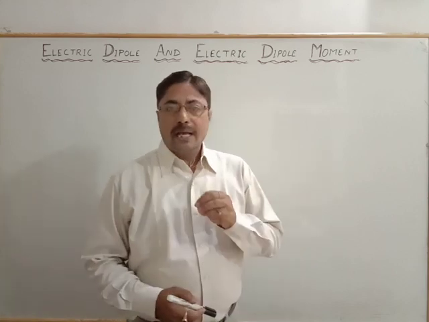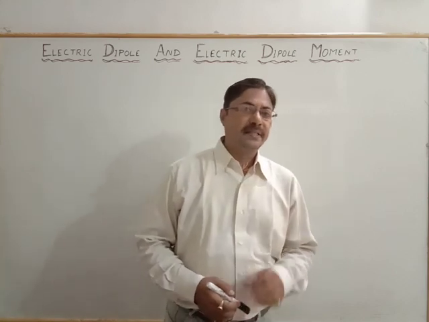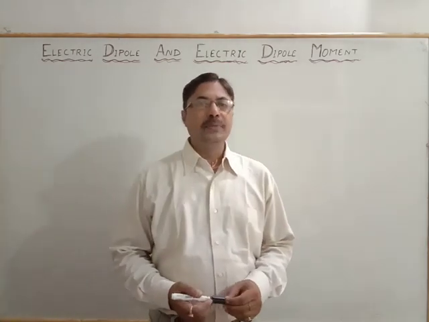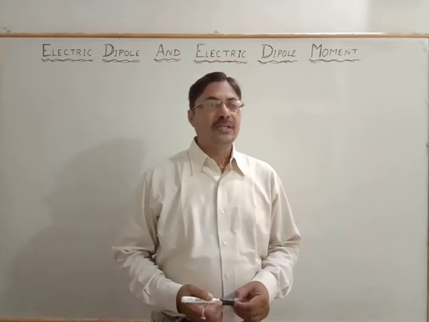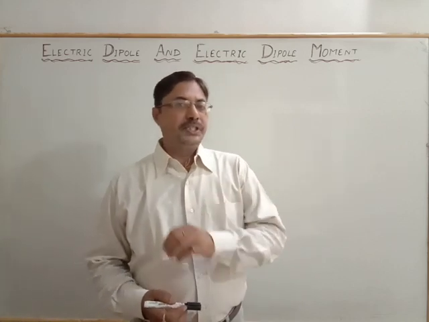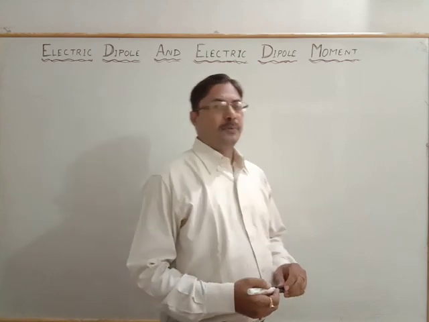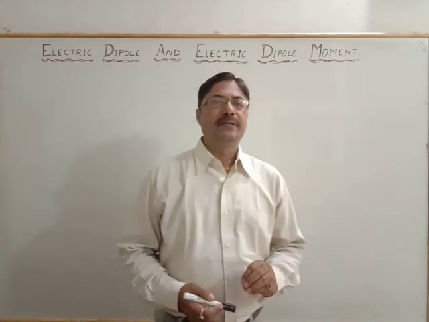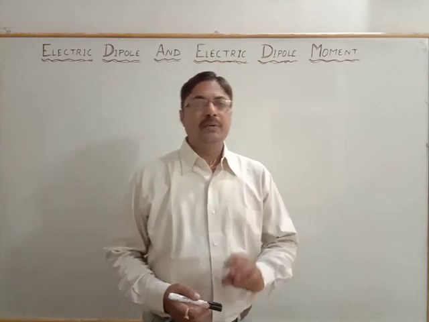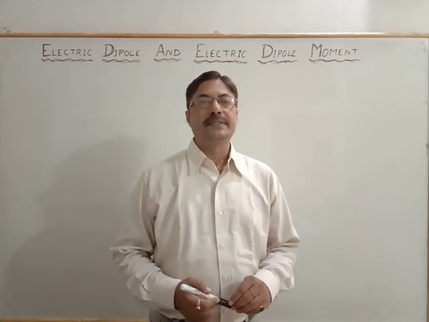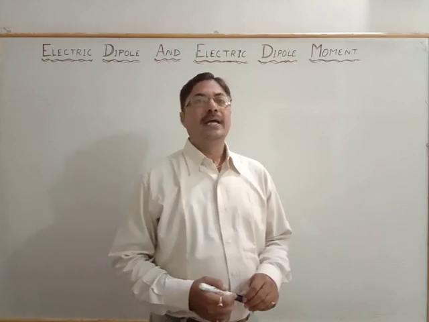As the word itself suggests, dipole, di means two and pole means the two ends of equal and opposite nature. In the case of the electric dipole, we will observe the same character: two equal and opposite charges separated by a certain distance is termed as the electric dipole.